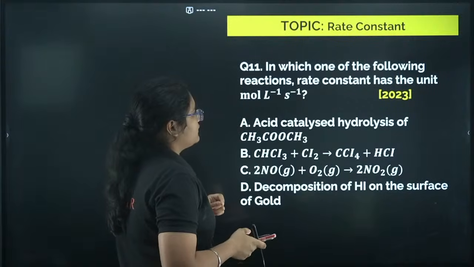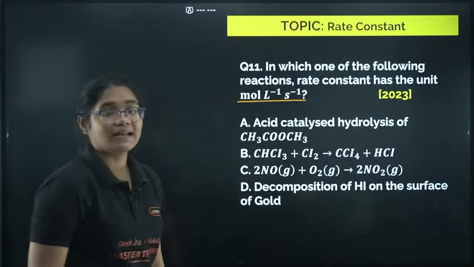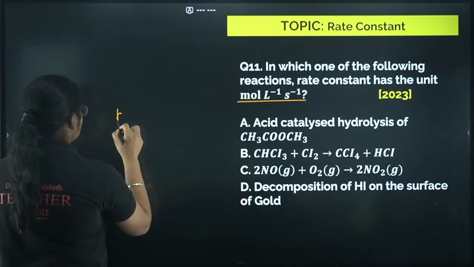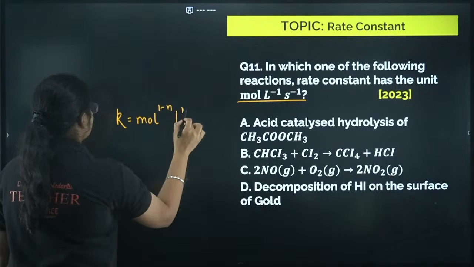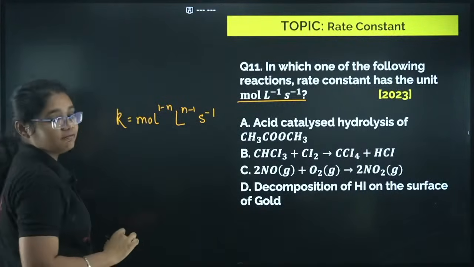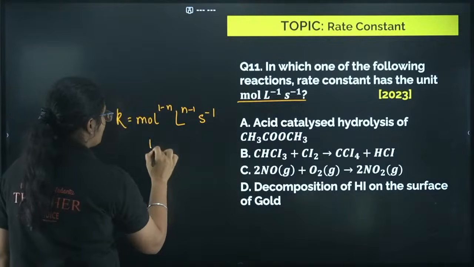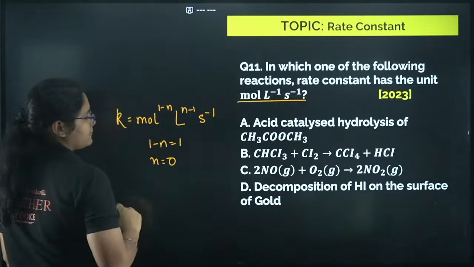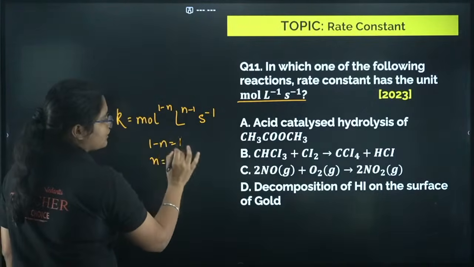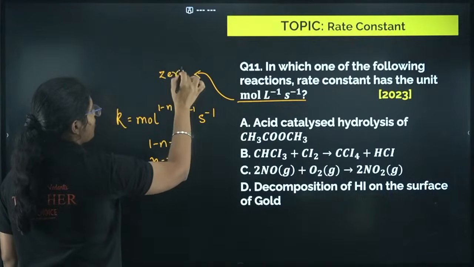In which of the following reactions the rate constant has the unit of mole liter inverse second inverse? Now what is the general unit of K? It is mole^(1-n) liter^(n-1) second inverse, right? Now if you see here, the value of 1 minus n is given as 1, right? So n value will be 0 here. So what is the order of reaction? According to the rate constant, I can know that it is a zero order reaction.